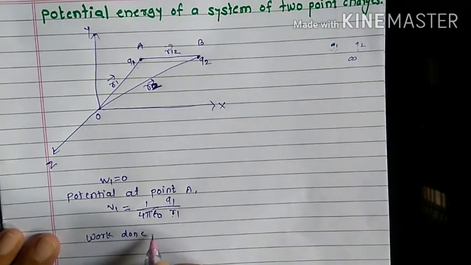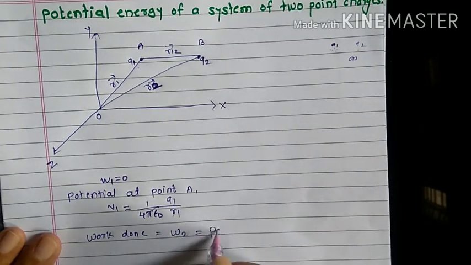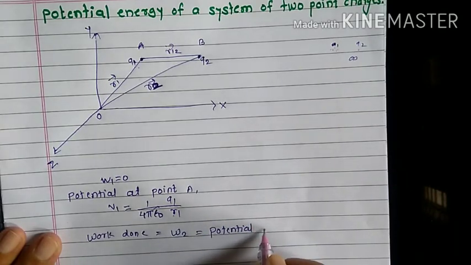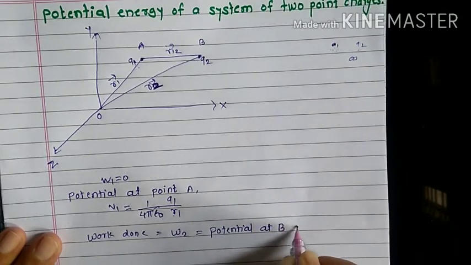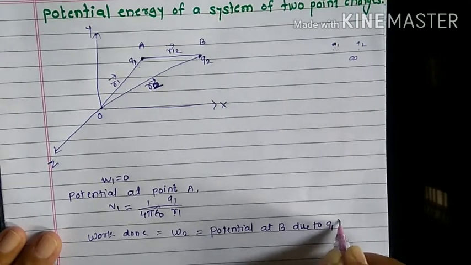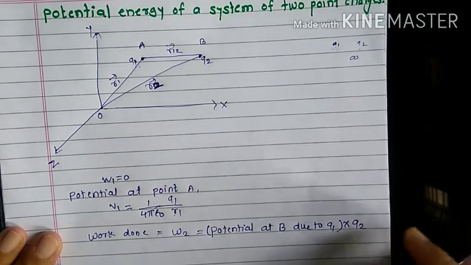That work done is equal to potential at B due to Q1 into the charge Q2.